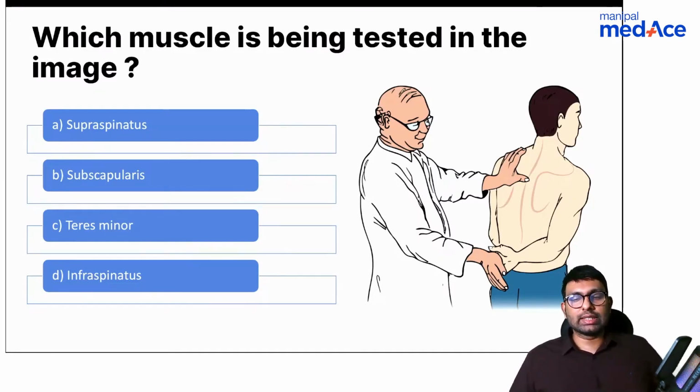Anyone? Which test is this? And which muscle is being tested? Stardust believes it's teres minor. Dr. Jain says it's lift-off test. Okay, where is lift-off test done, Dr. Jain? Which muscle are we testing for in lift-off?